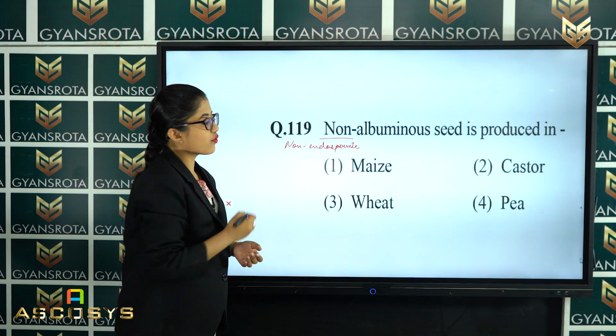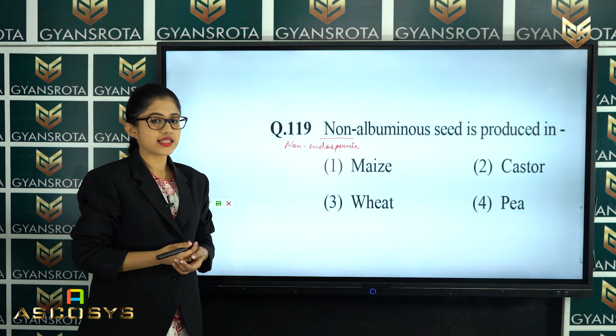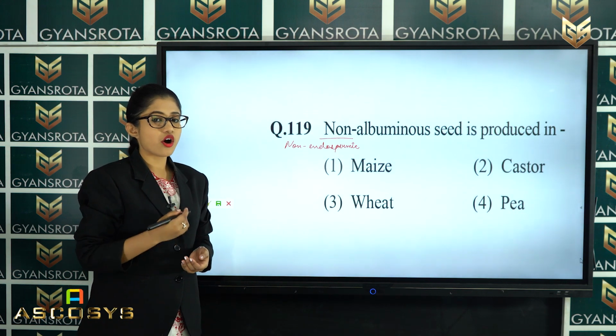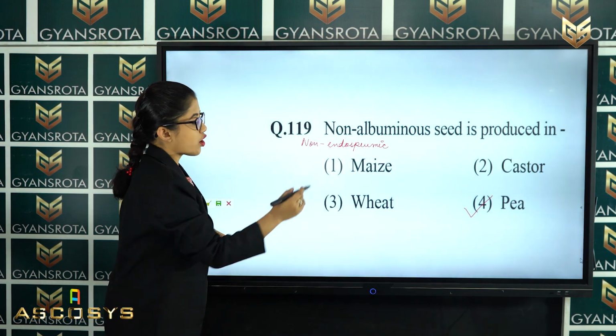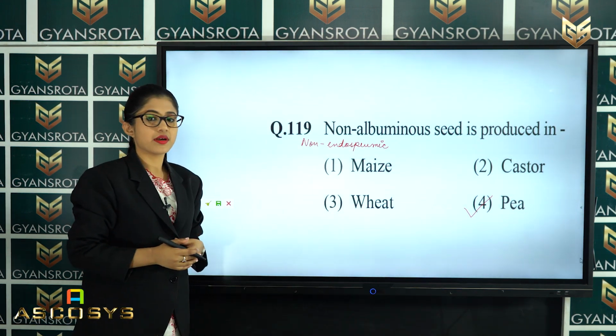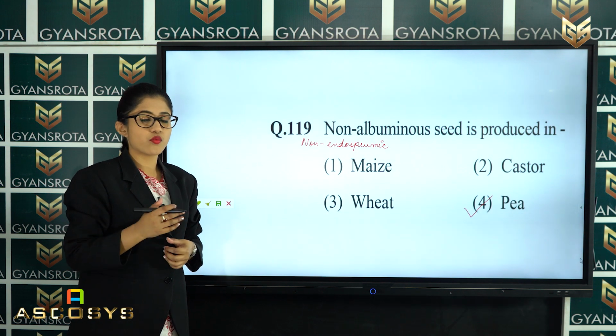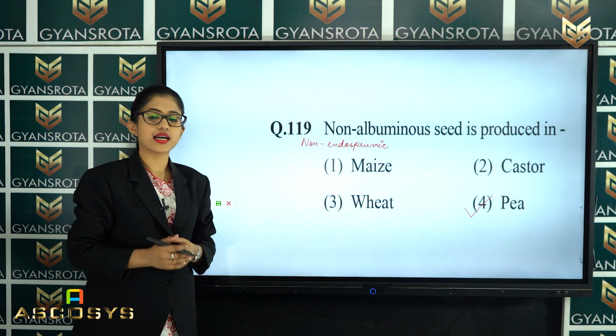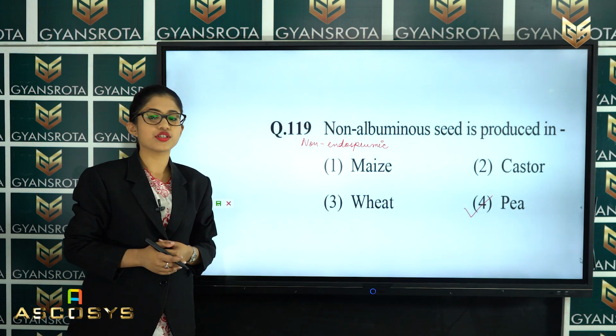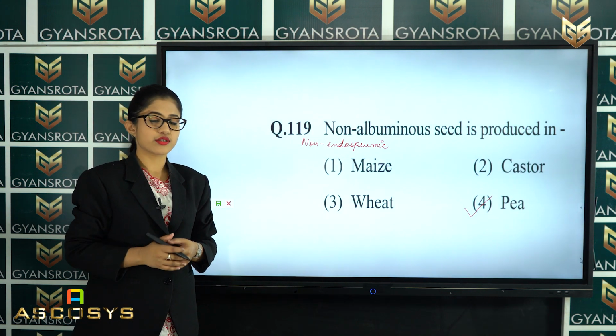Among these 4 options, what is the correct answer? That is option number 4, pea. So, pea seed is the one which is a non-albuminous seed. So, this is the correct answer for this question. Now, let us move on to the next question.